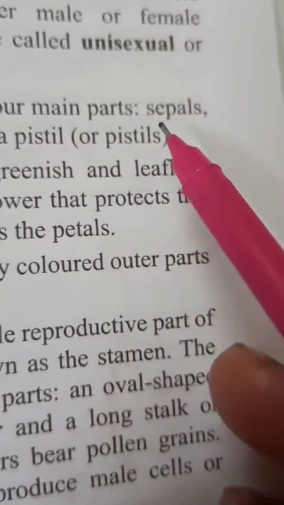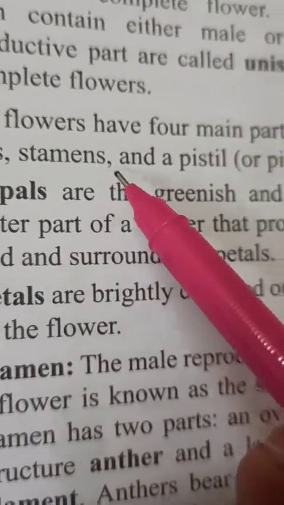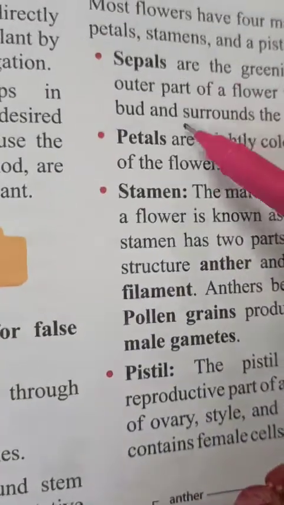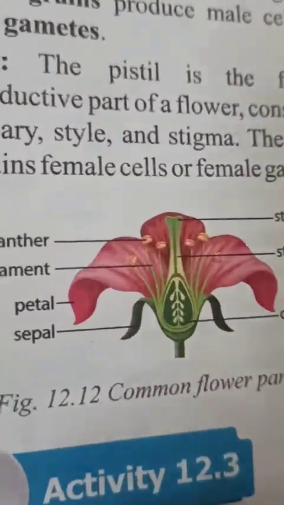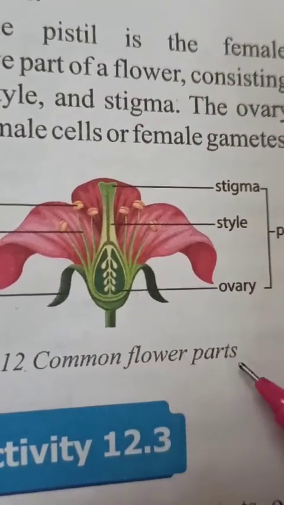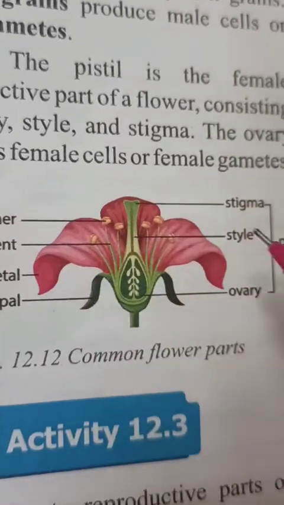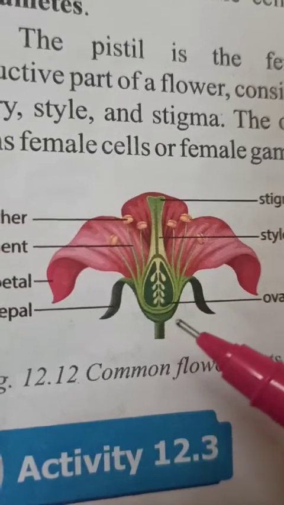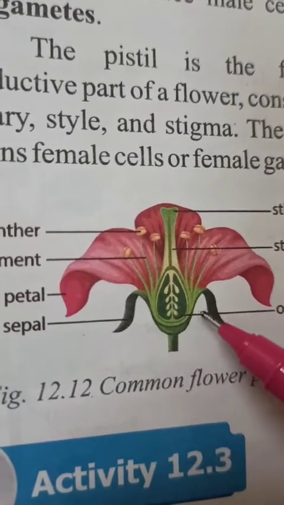A flower has four main parts: sepals, petals, stamens and pistil. I will show you all these parts from this diagram. You see, these are the common flower parts. Any bisexual flower you take has four main parts.